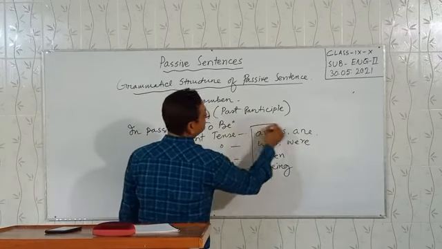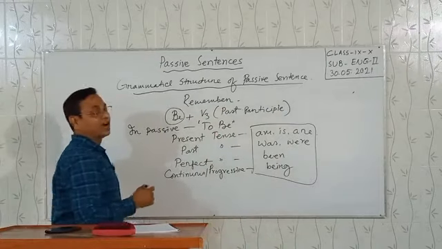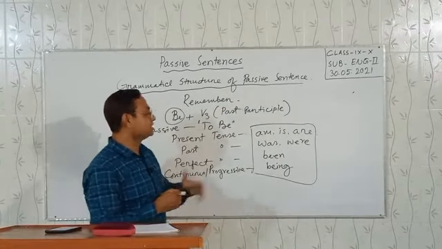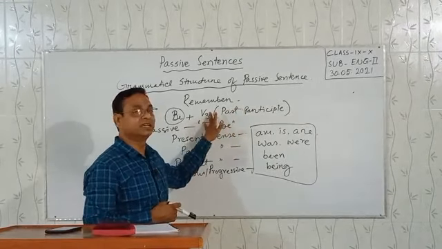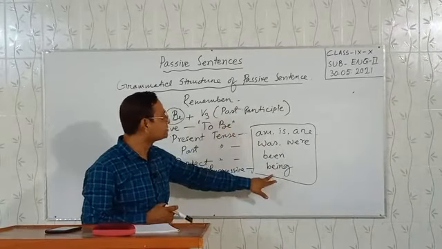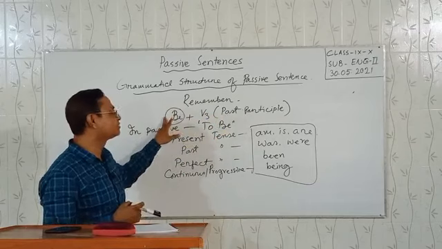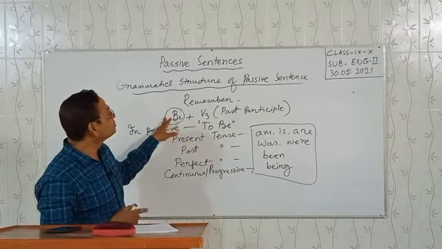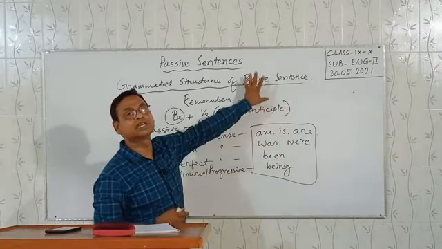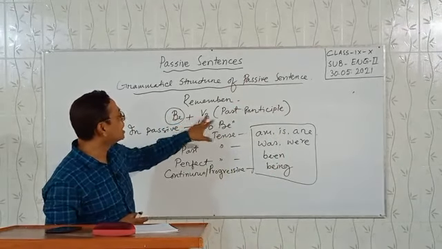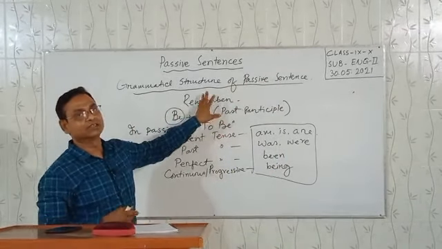These 8 verbs: when you see these 8 verbs before the verb 3, we usually call it the passive sentence. This is only used in passive sentences, be verb plus verb 3. Remember it, always remember.